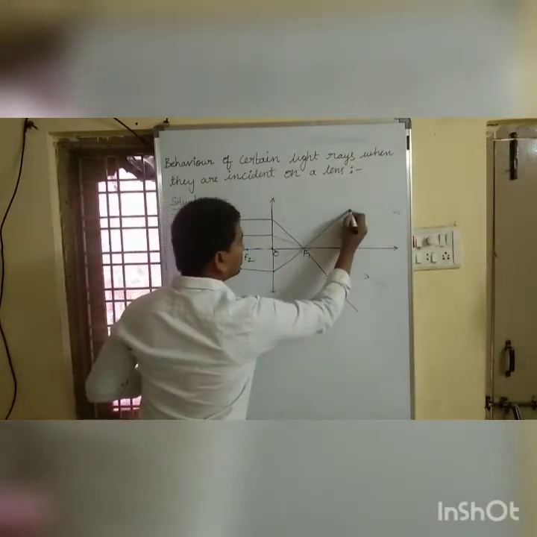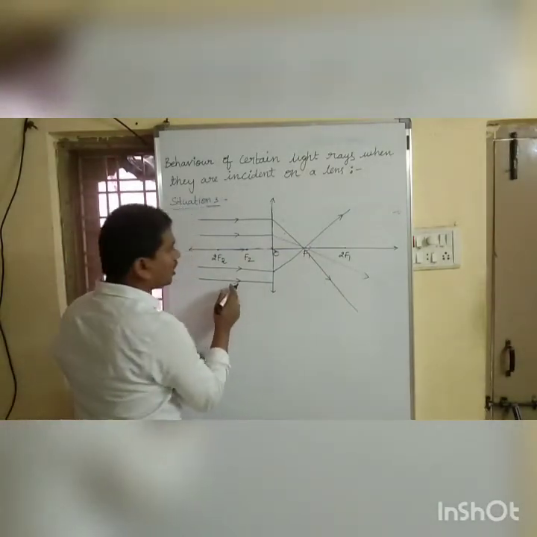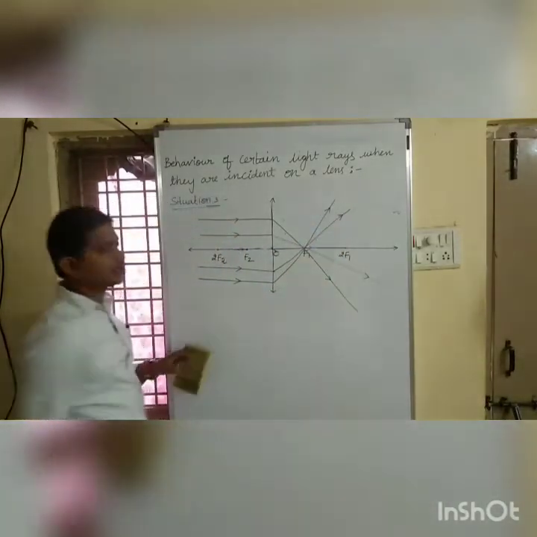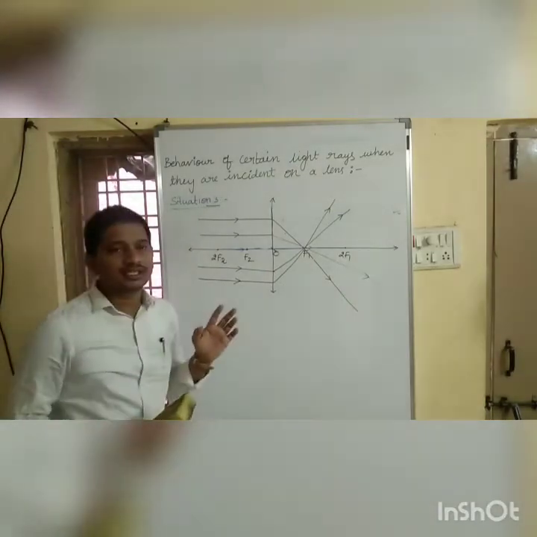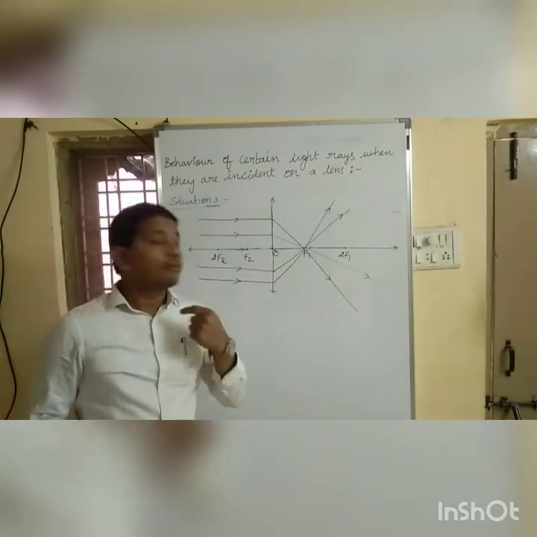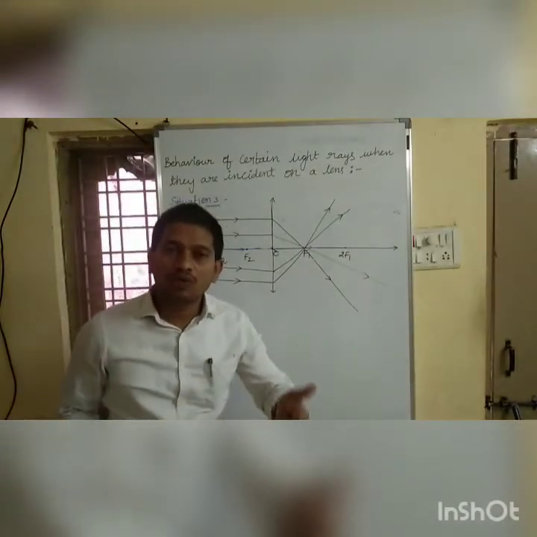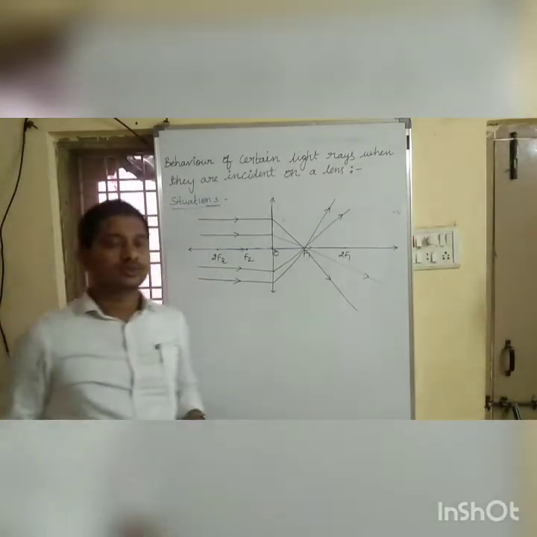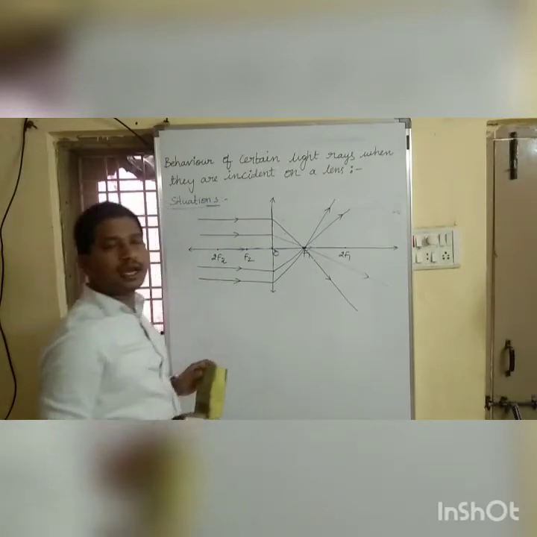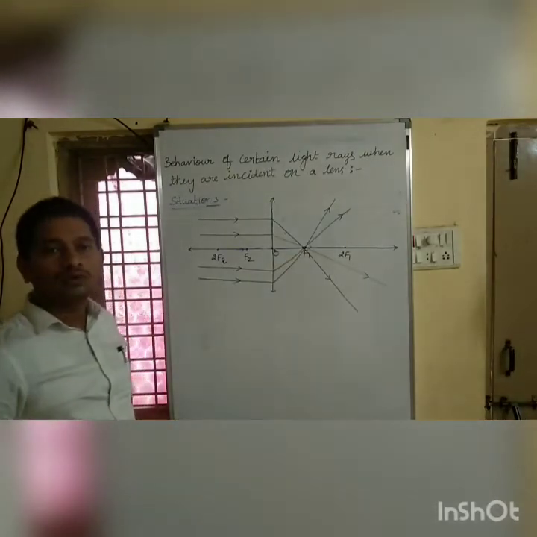Another ray which is also parallel to the principal axis, after refraction, must pass through the focus. Another ray of light which is also parallel to the principal axis, after refraction, must pass through the focus. So situation 3 is a ray of light parallel to the principal axis passing through the lens. After refraction, it must pass through the focus or focal point. This is the point where all rays meet. This point is called the focus.